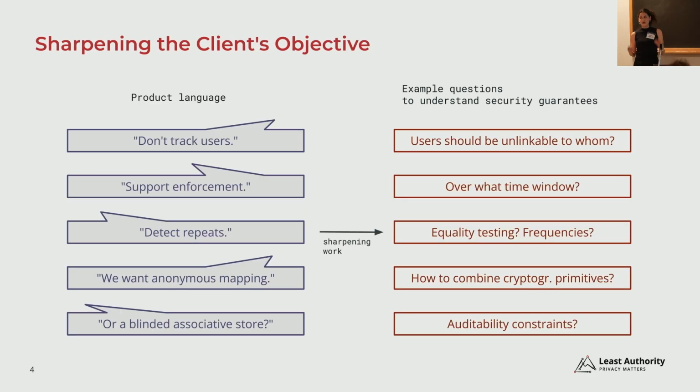So what this meant in practice when you consult with companies like that. When we discussed with Freely, we would get product language like the examples on the left.